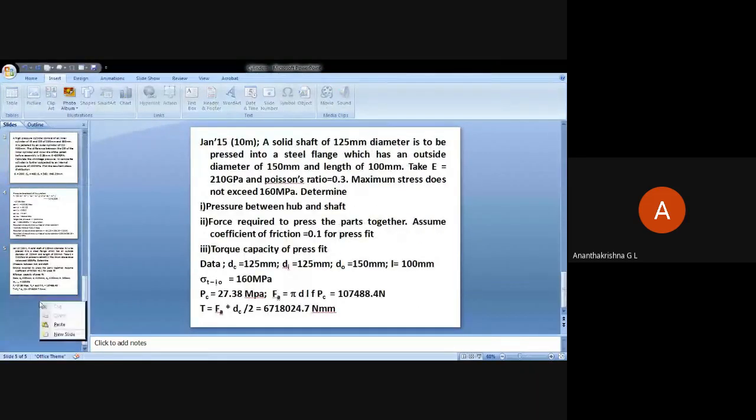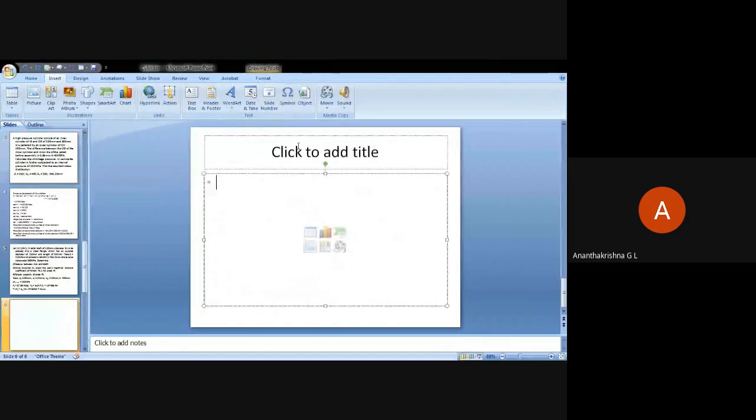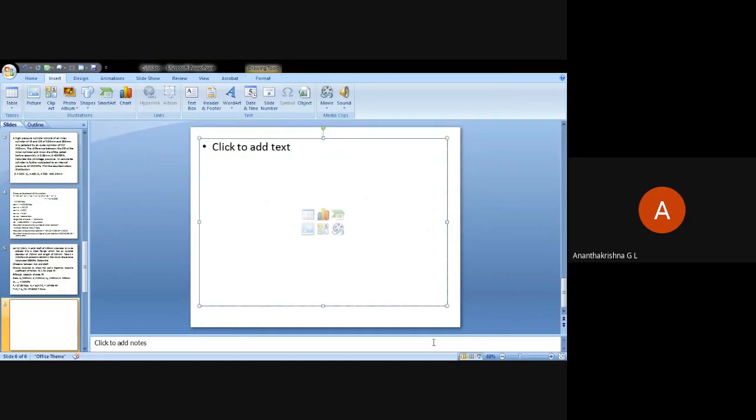Then we used Lame's equation to solve the problem for a cylinder subjected to internal fluid pressure. After that, we plotted radial stress distribution and tangential stress distribution as well.